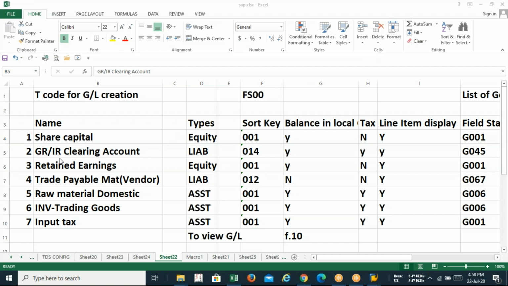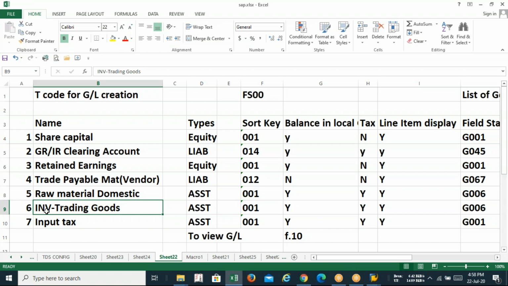So guys, please remember one thing. To run P2P, these three GLs at least you have to create. What are the three GLs? Material GL, input tax GL, as well as GRIR GL. Apart from that, you have done the vendor GL also. We have already created the vendor GL, so we are not creating it again, because at the time of creation of the vendor GL it was created with reconciliation.